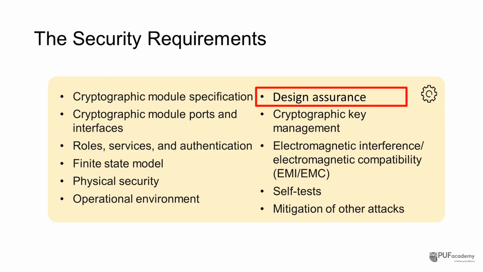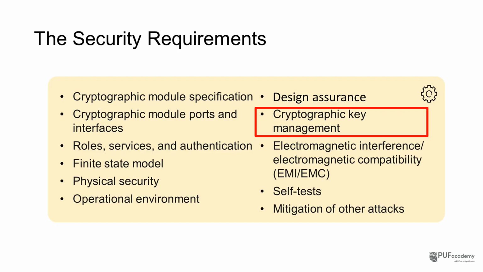Design assurance is about process discipline. You need configuration management, proper documentation, version tracking, and quality control so the module can be reproduced consistently and reliably. Next is key management, which covers the entire key lifecycle. How keys are generated, stored, distributed, used, and eventually destroyed. The policies around key attributes and zeroization have to be crystal clear.